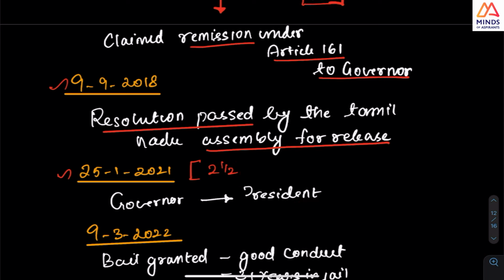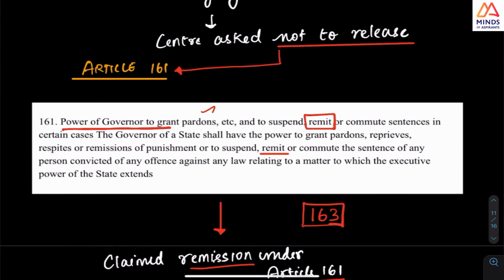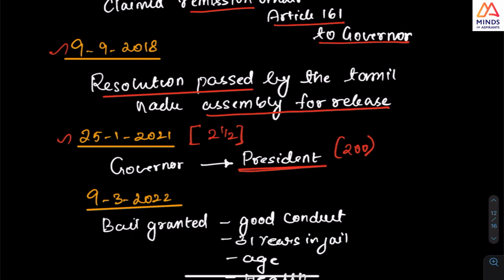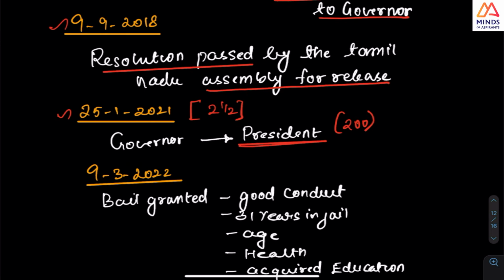And if you think about it, referring the matter to the president is in the case of bills. In the case of bills passed, Article 200 is accepted. But whether any case under Article 161 for remission of conviction can be passed on to the president, this was a question, and this was the question in Perarivalan's case. What happened? This case went to the Supreme Court and it was going on.